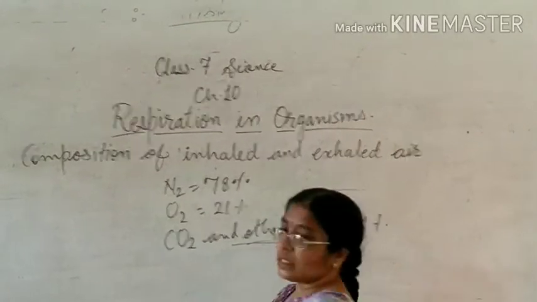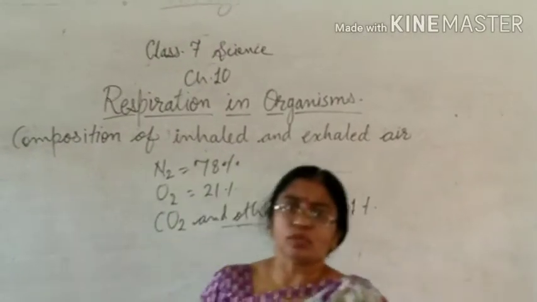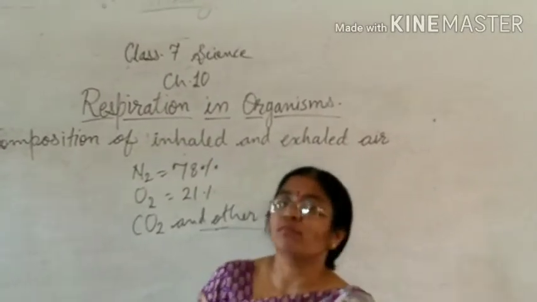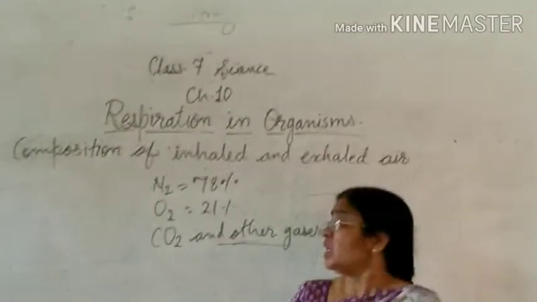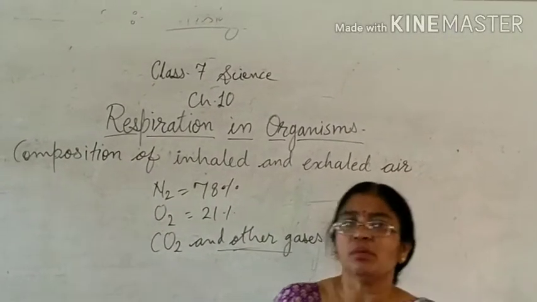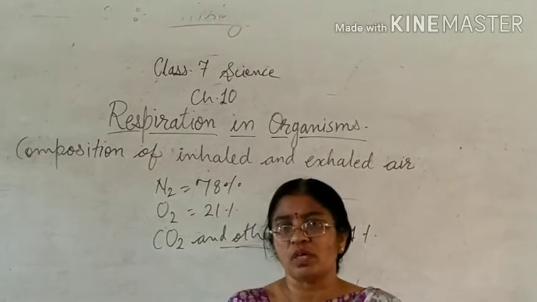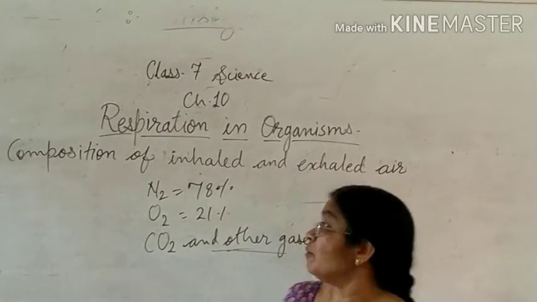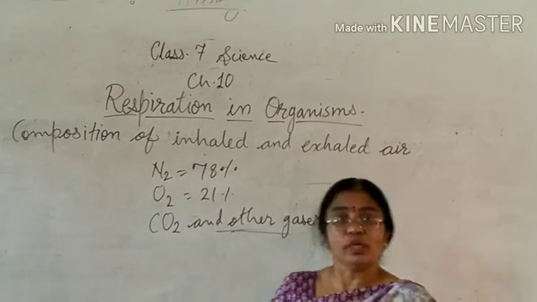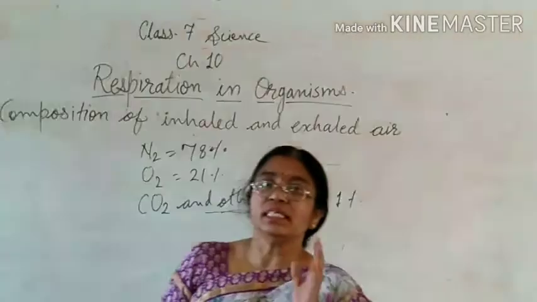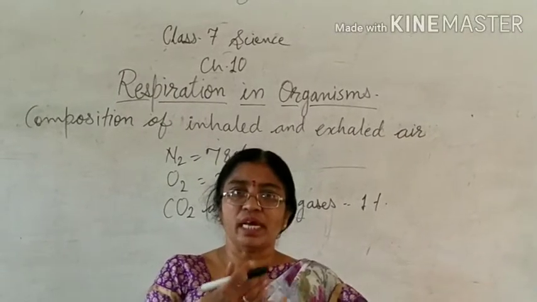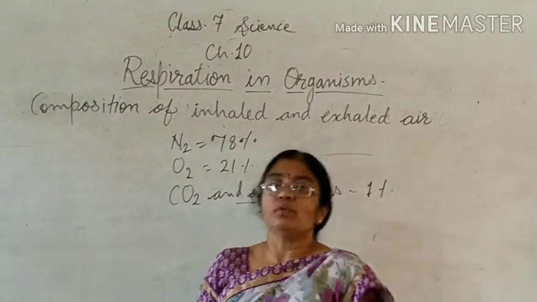Now, in other gases, different gases like nitrogen dioxide and sulfur dioxide also occur, and except these, dust particles and water vapor can also be present. Almost the composition of air is similar everywhere, but the composition of water vapor and dust particles will vary. Now, the gas which we are taking in contains oxygen almost 21%. When this gas is inhaled, it will be taken inside, and the gas which we exhale will contain a greater amount of carbon dioxide.